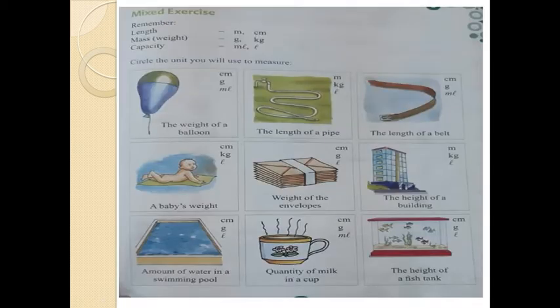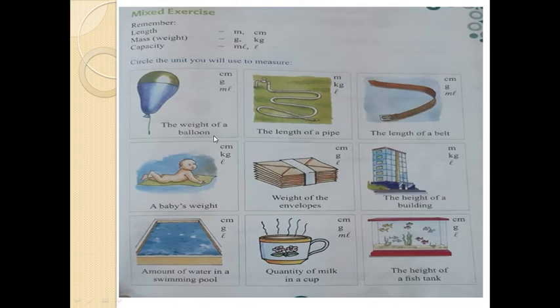Okay, dear all. See here, mixed exercise. Remember, for length we are using meter or centimeter. For mass or weight we are using gram and kilogram. For capacity, milliliter and liter. So just guess. For example, this balloon, the weight of a balloon, because inside gas, or only weight of balloon, it is coming in gram.